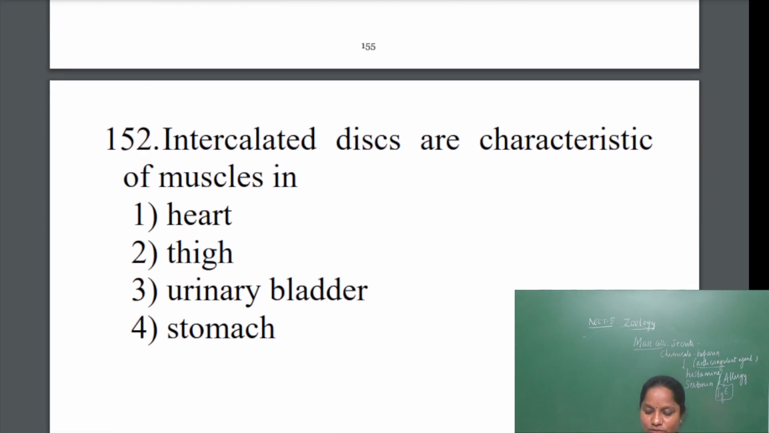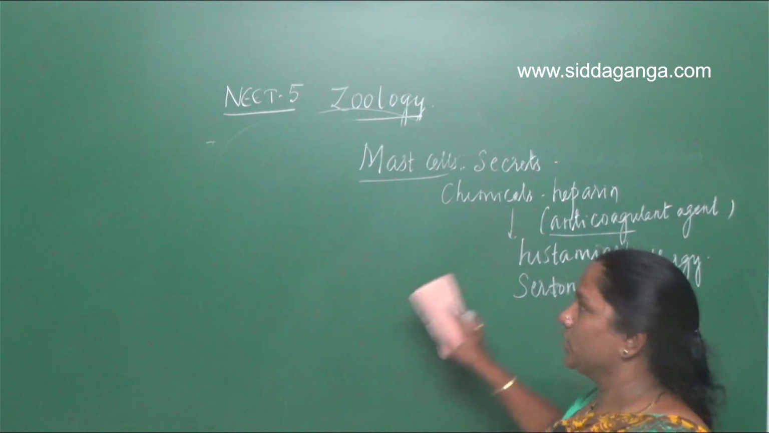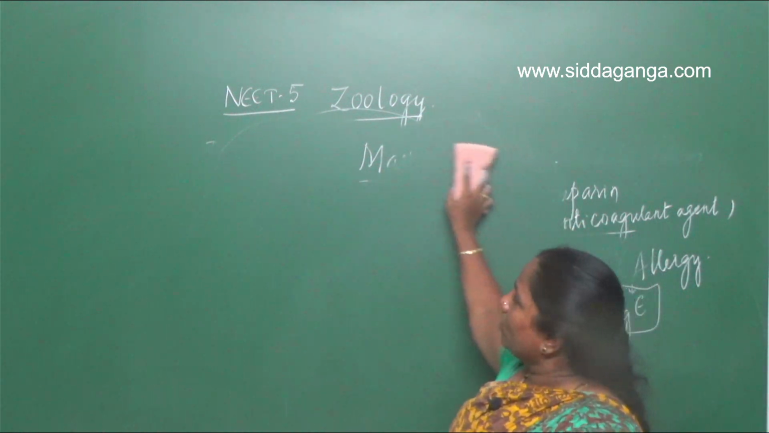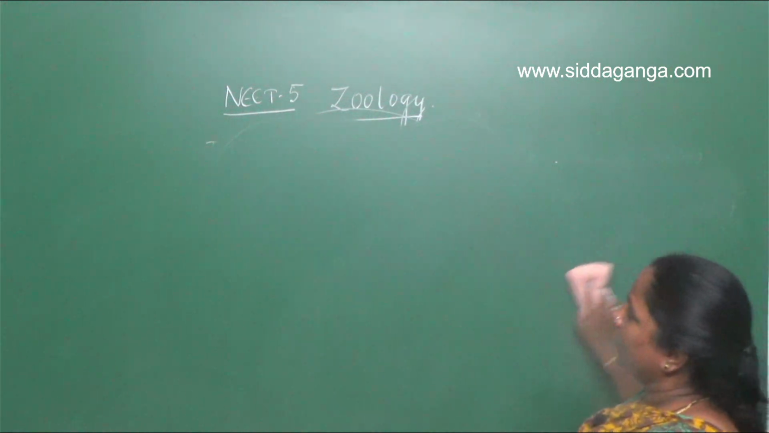Okay, next question. The question is intercalated disc. Intercalated discs are characteristics of muscles. So when you see intercalated disc, you should immediately switch to the muscle called cardiac muscle. So only in the cardiac muscle we have intercalated discs.